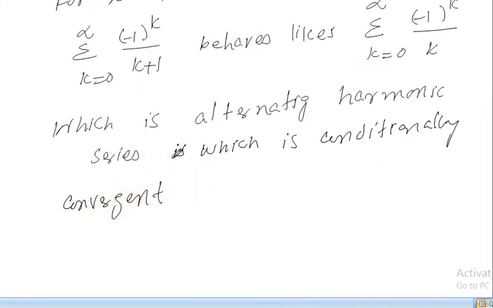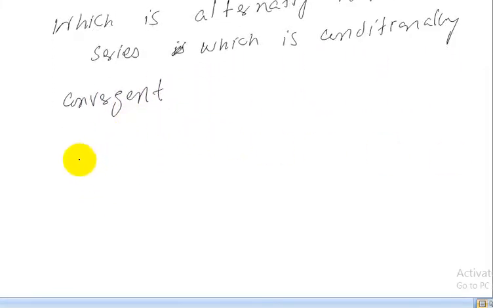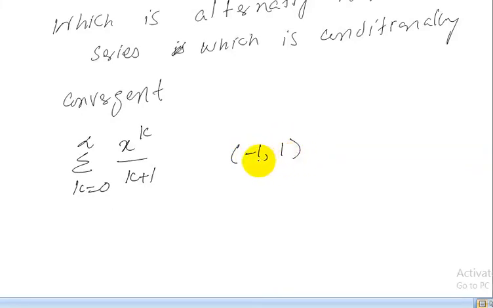Now our given power series, summation k starting from 0 to infinity x power k upon k plus 1, converges for the interval minus 1 to 1, and diverges outside minus 1 to 1.